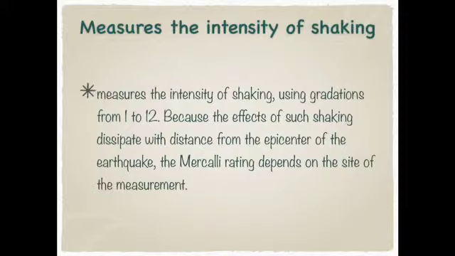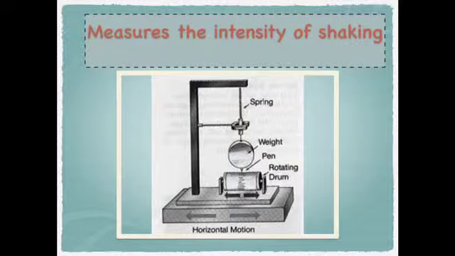Earthquakes of Mercalli 2 or 3 are basically the same as those of Richter 3 or 4. Measurement of 11 or 12 on the Mercalli scale can be roughly correlated with magnitude of 8 or 9 on the Richter scale. In either case, the relative power or energy released by the earthquake can be understood, and the population wait to hear how bad the earthquake that just passed really was. Example: measure the intensity of shaking. Spring, wave, pan, rotating drum, and horizontal motion.